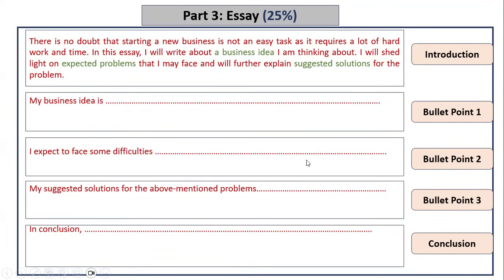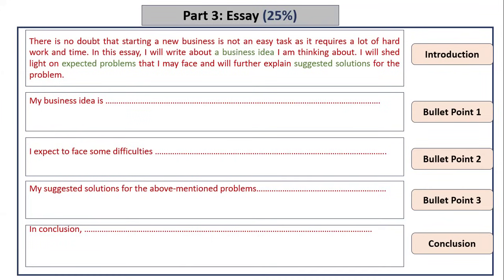Then you have to cover the next one and the third one. And in the conclusion, if you feel like the conclusion and the third bullet point can be merged together, like in conclusion, I have to deal with problems and something like this, it's again totally fine, but less than 3 paragraphs will not be a good idea.